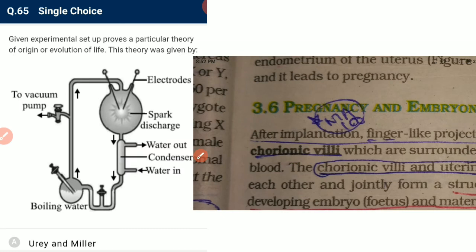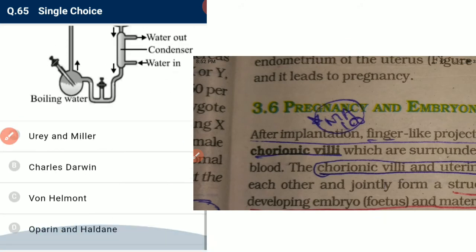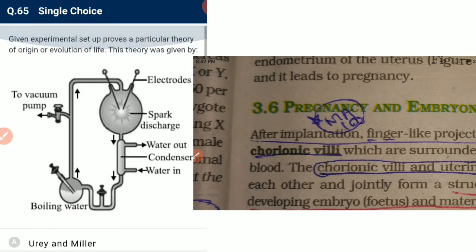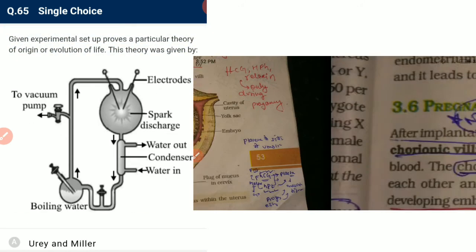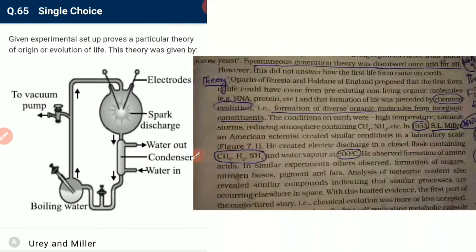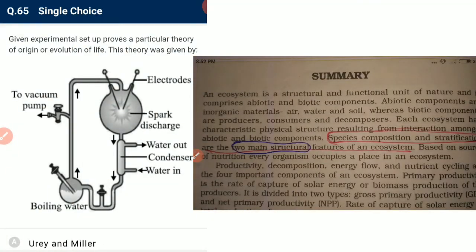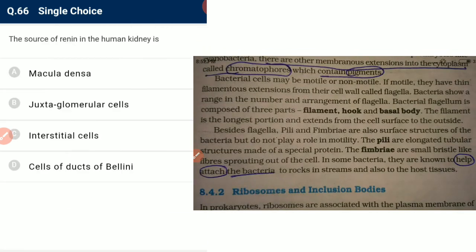The given experiment set up is proof of a particular theory. We have to talk about the theory of origin and evolution of life. This theory is given by Oparin and Haldane, and the proof for this theory is given by Urey and Miller. So we have to talk about the theory which is given by Oparin and Haldane.